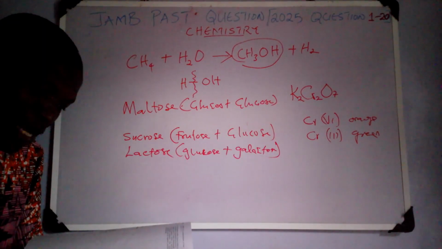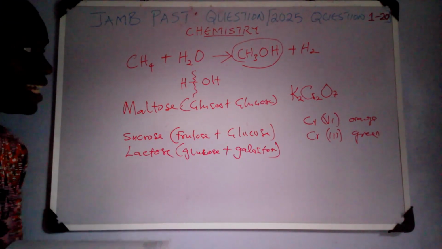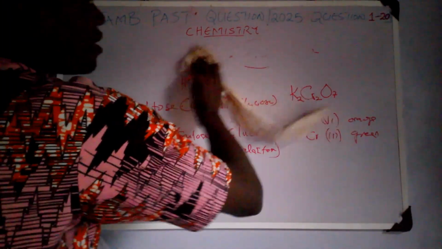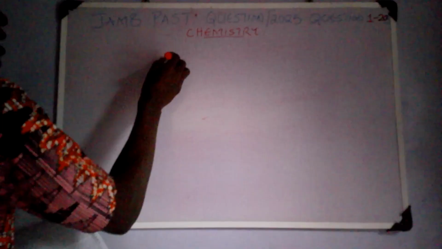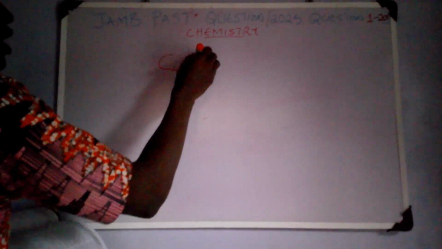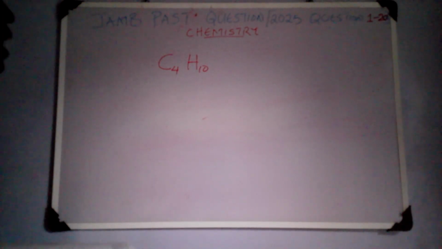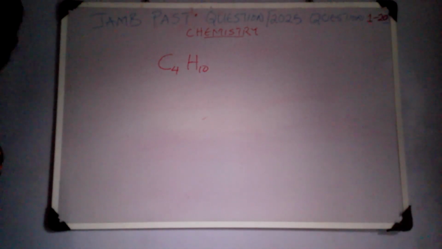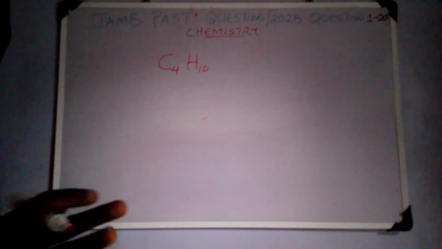So question 8 says, how many isomers does C4H10 have? In one of the videos I've once made, I explained clearly how to find the number of isomers for C4H10 and any other compound. Now, I said there are two ways. There is a formula type to determine the level of saturation, and then you find out the number of isomers. But the best and the fastest method, which I believe JAMB will not give you a complex compound that will require you to use the formula,